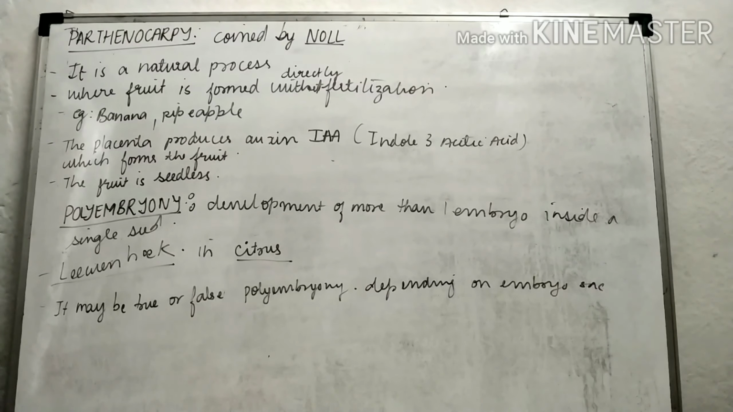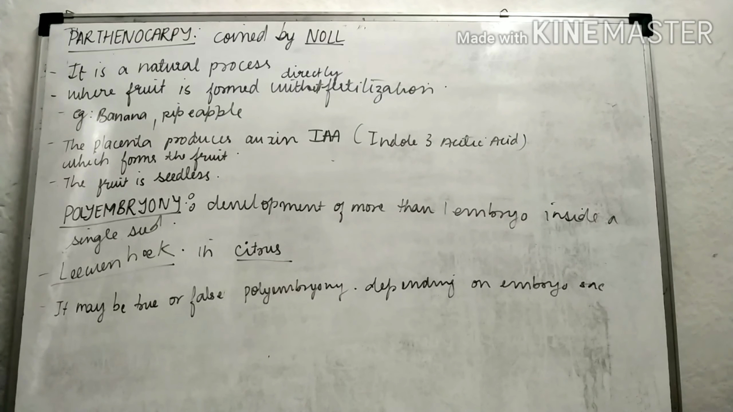Now, what happens in parthenocarpy is that the placenta, placed inside the female gametophyte, produces a hormone called auxin IAA, indole 3-acetic acid. The placenta releases this hormone, which enlarges the placenta and develops it directly into the fruit without the fertilization process or seed formation. One more thing to remember is that the fruit is seedless.